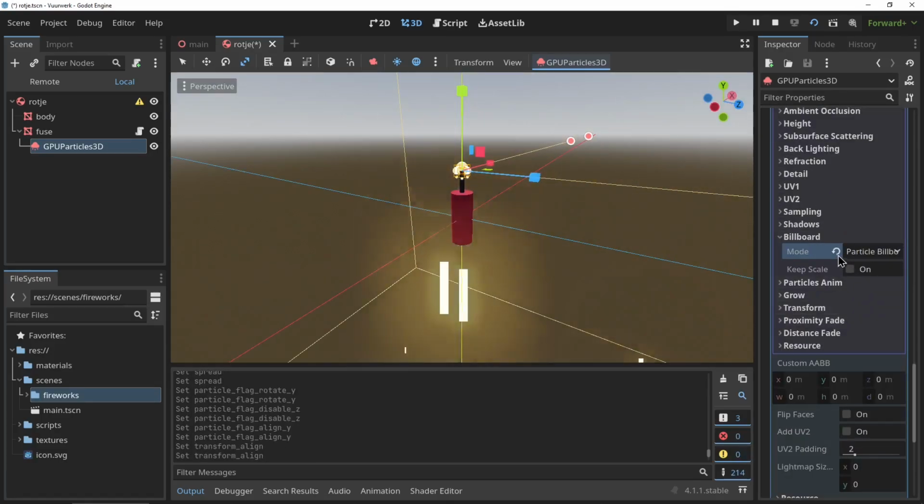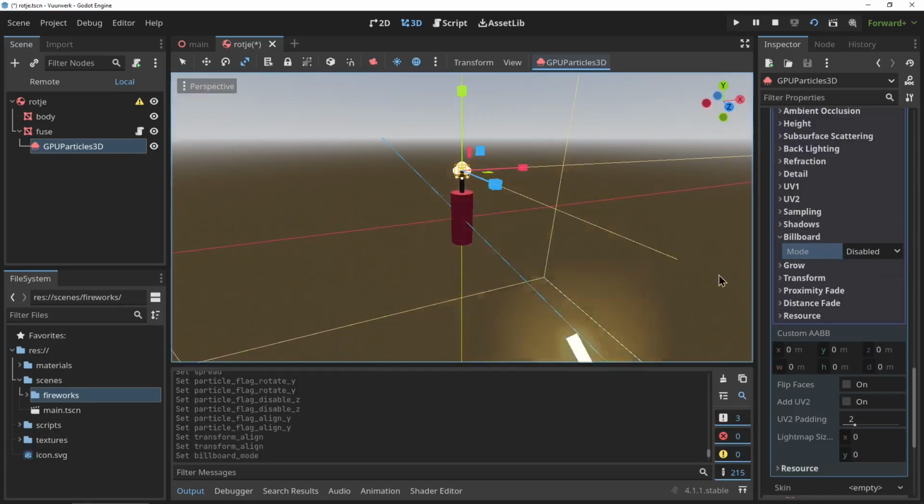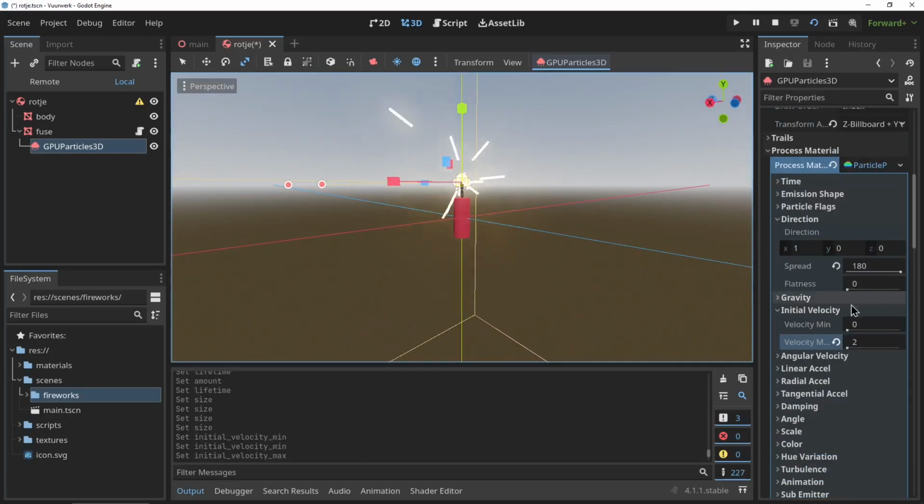Next up, I'll add a basic particle system for the sparkling of the fuse. I'm not going to go very fancy with all these particle systems. I'll just add a little sparkle with just basic quads. There's going to be a lot of these on screen, so I want to keep them very simple to render.